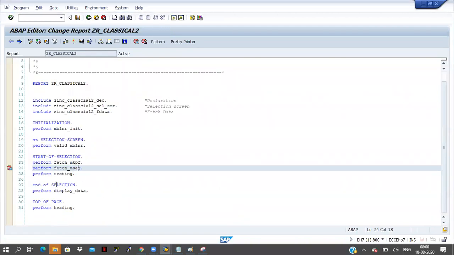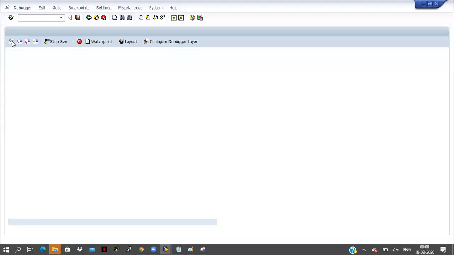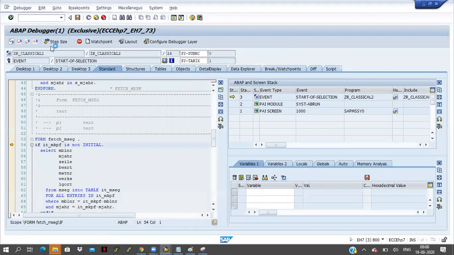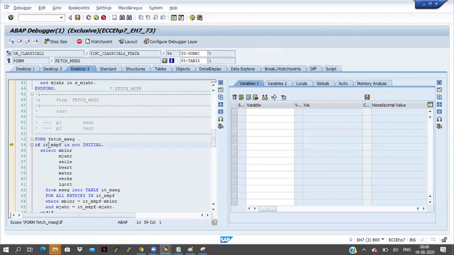Click on back. So one more time, I am executing the program. Activate it, execute it. Click on execute button. The execution will stop at the breakpoint. So click on F5 button and click on desktop 3 here. And IT MKPF is containing some data here. 4 records are coming, and IT MSEC.